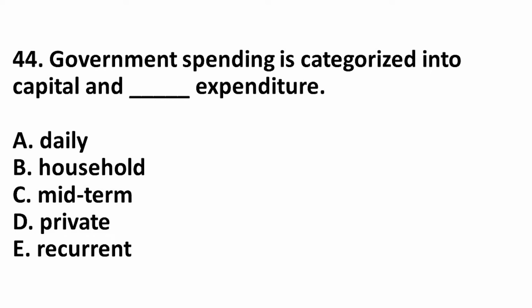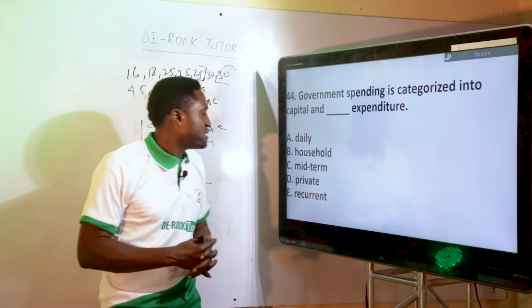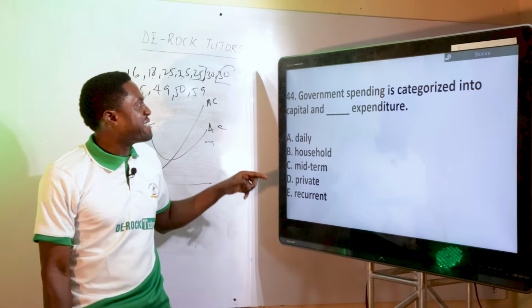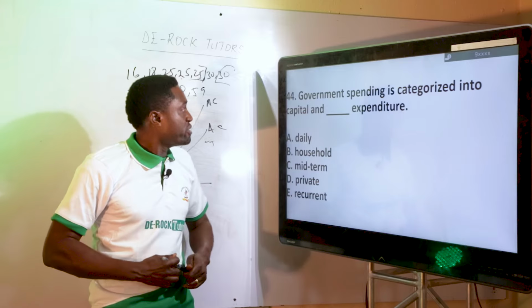44. Government spending is categorized into capital and dash expenditure. It is capital and recurrent expenditure. The next question.